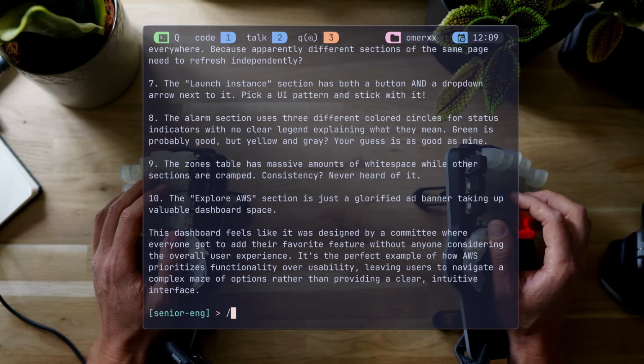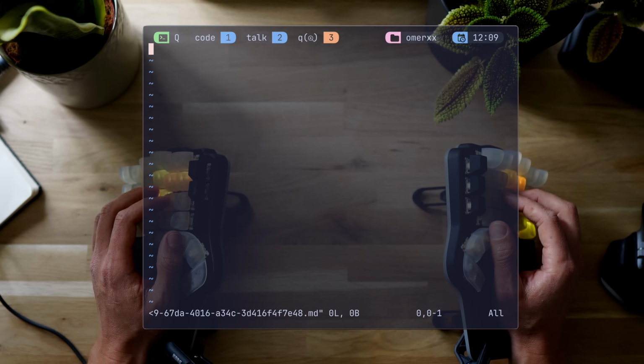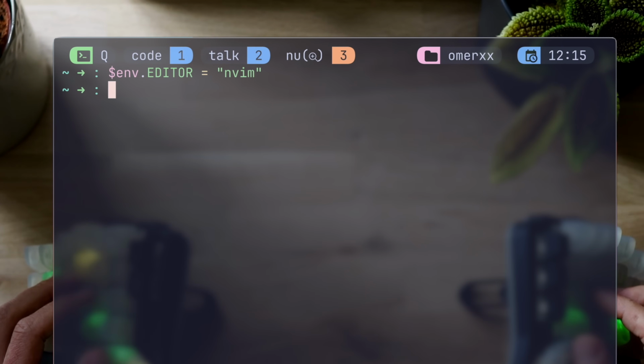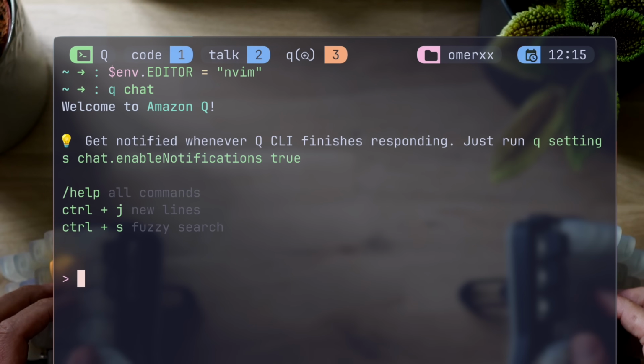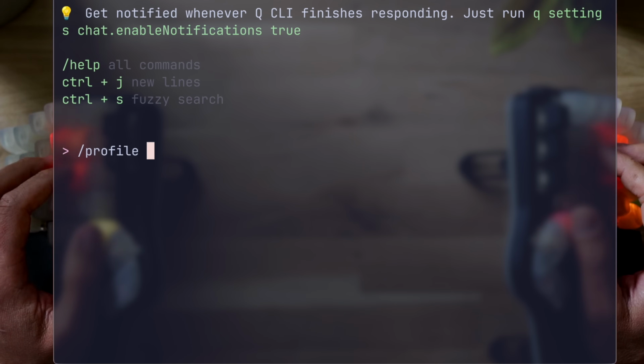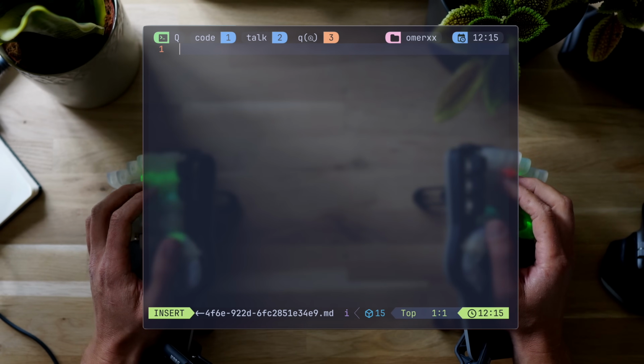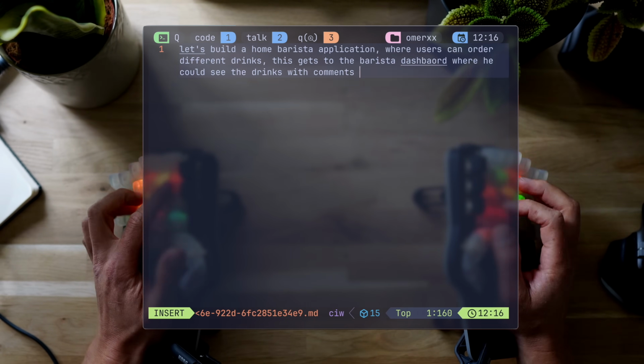So /editor pops the default editor in the system. To make sure NeoVim is in fact the one that pops, I'm going to make sure that the editor env var is set before Q is launched. Now, to reload senior engineer as earlier, we run /profile, set, and the name of profile. Then /editor opens NVim, and this is where I can happily build my application.